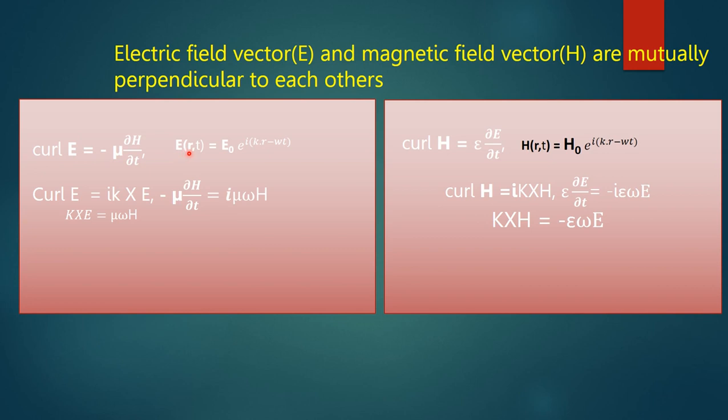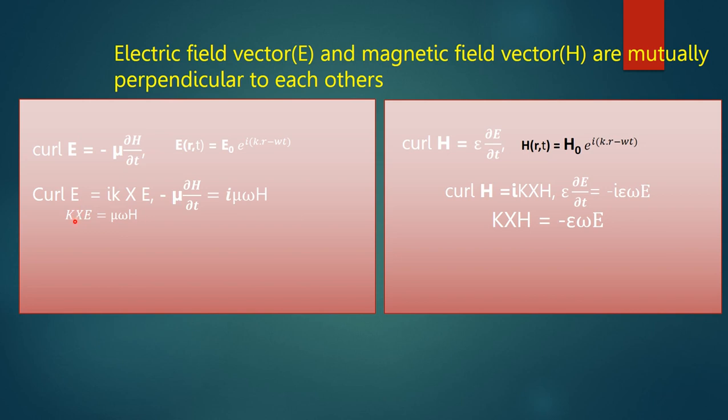As we have E is equal to E0 e to the power i (k dot r minus omega t), taking curl on this equation we find i k cross E, and for minus mu del H del t, the time derivative of the H field, we find minus i omega H. That means minus mu del H del t is equal to i mu omega H. Hence we find k cross E is equal to mu omega H.